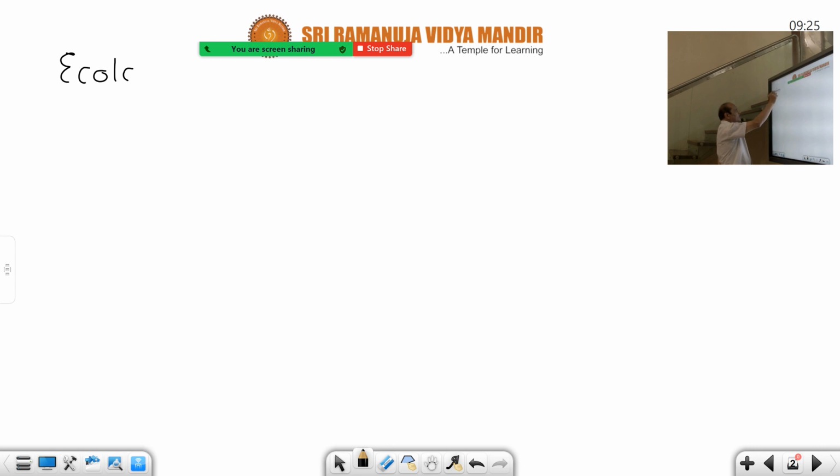Today, the last unit in the academy book and also the last unit in the second year NEET book, NCERT book. So ecology and environment, that is the topic.